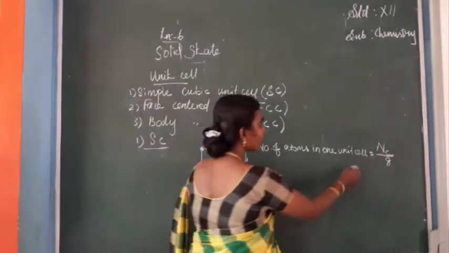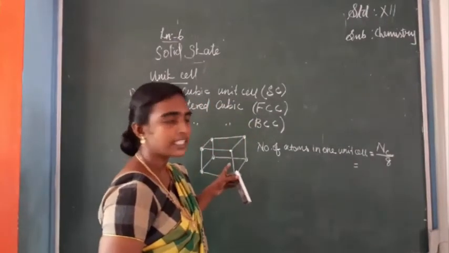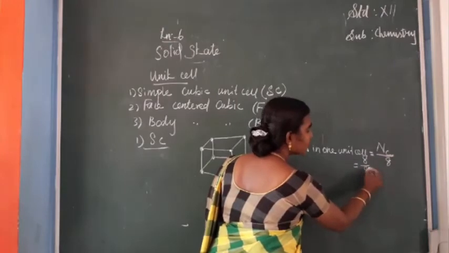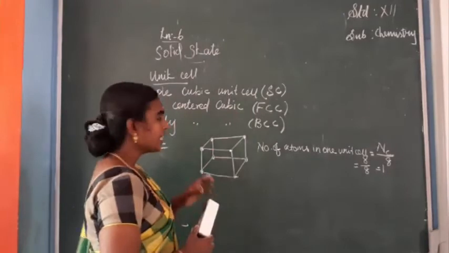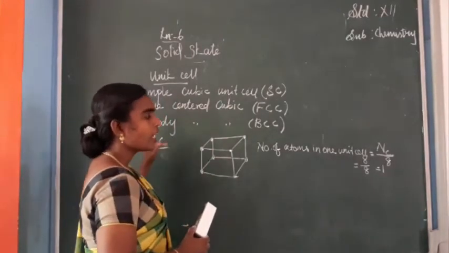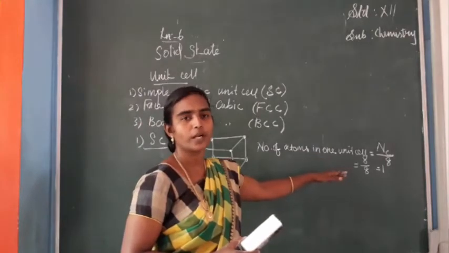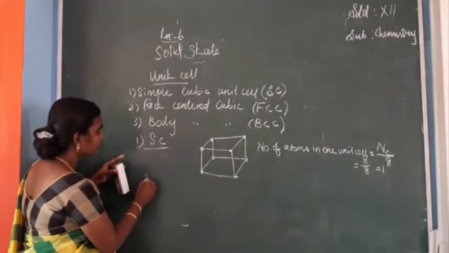So that is equal to number of corners in a cube, that is 8, divided by the contribution 8, which is equal to 1. So we can say that in simple cubic unit cell, the number of atoms present per unit cell is equal to 1. Okay. So next we can see face-centered cube.